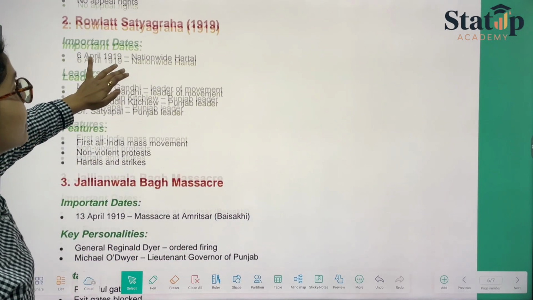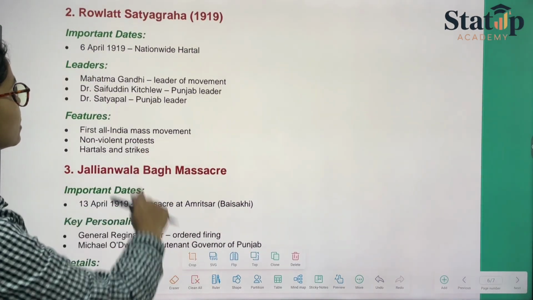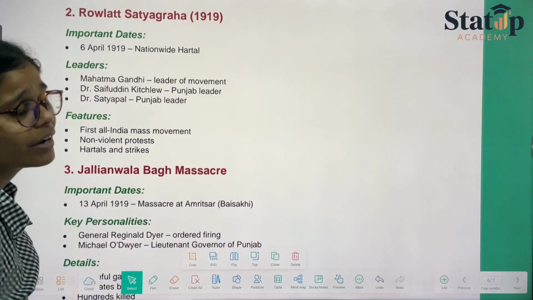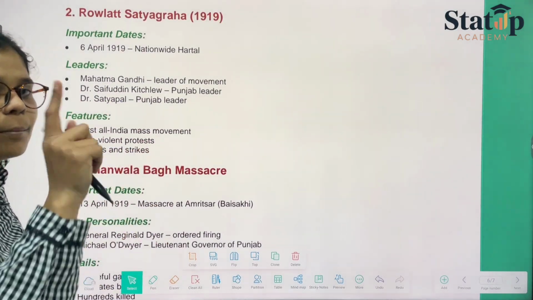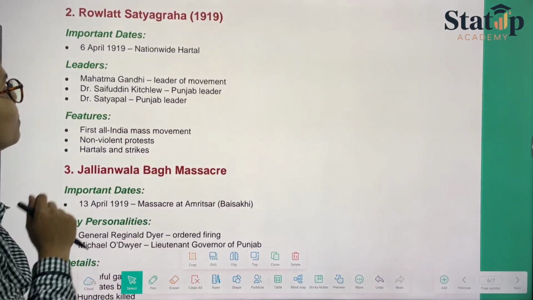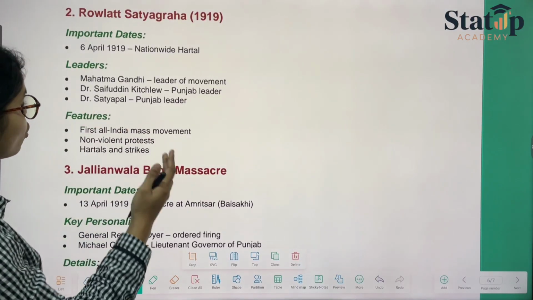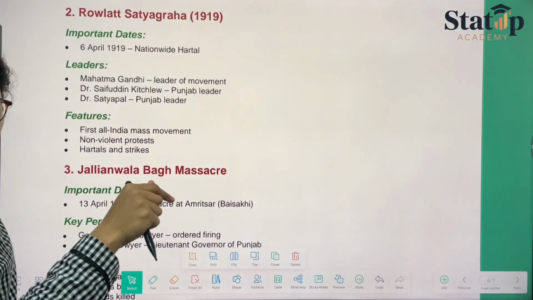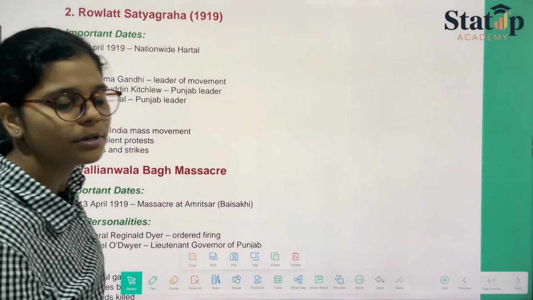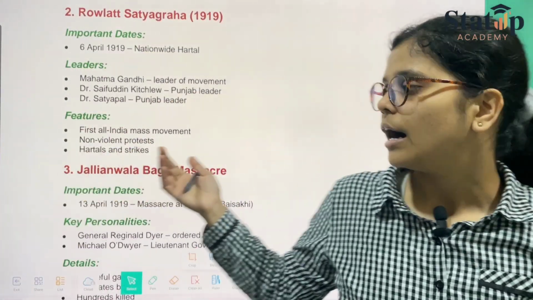Now the Rowlatt Satyagraha started. An important date was 6 April, when a nationwide hartal was called by Mahatma Gandhi. Leaders were Mahatma Gandhi, Saifuddin Kitchlew and Satyapal. As we just studied, during the Amritsar event, these two leaders were arrested.